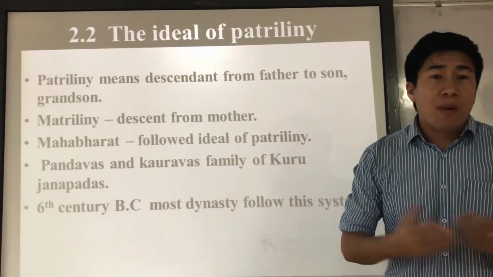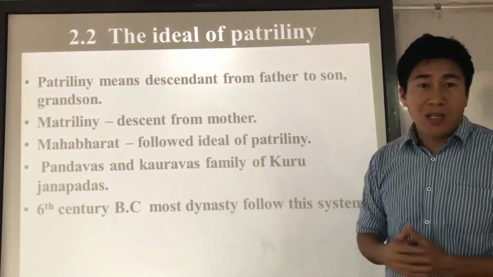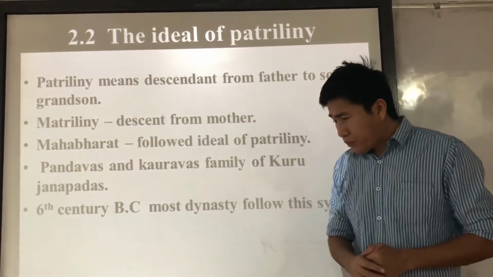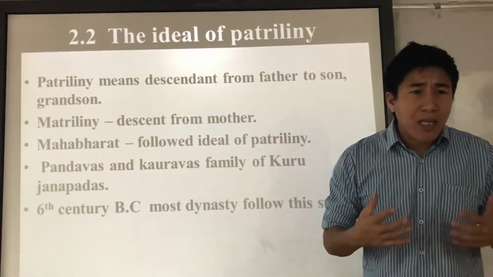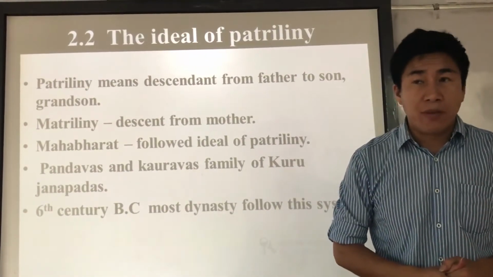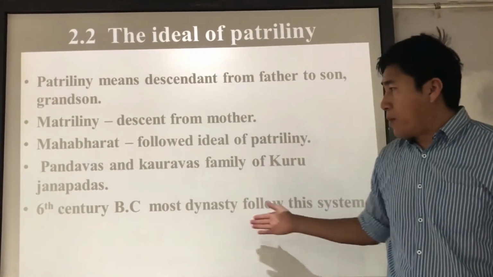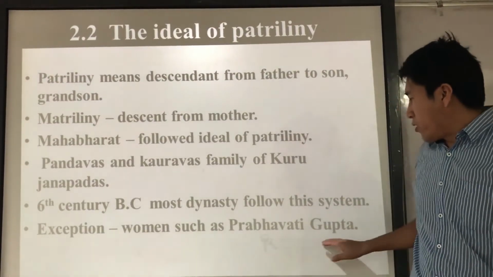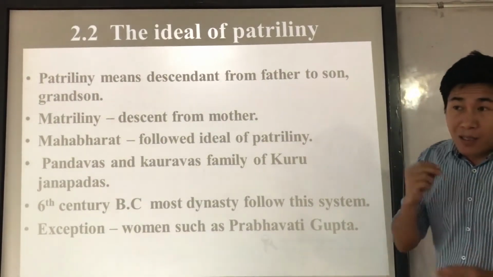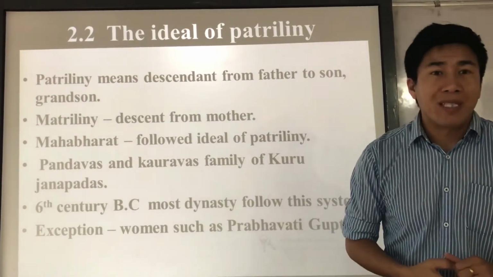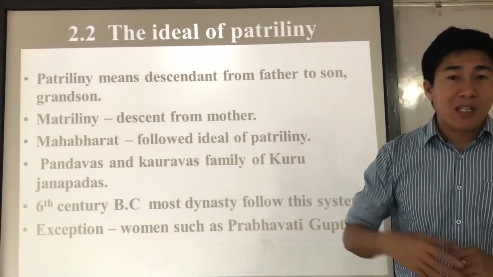In ancient India, patrilineal succession was followed by different dynasties. Understood? Now, sometimes in history there were some exceptions. Exceptions means we study about Prabhavati Gupta, the daughter of Chandragupta II, of this Gupta dynasty, the third king of the Gupta.